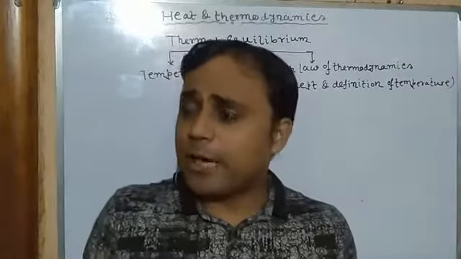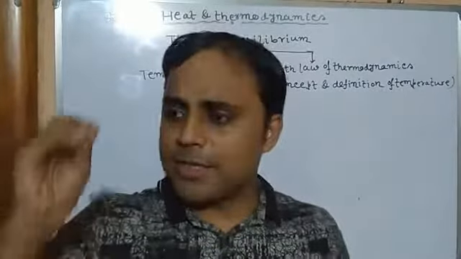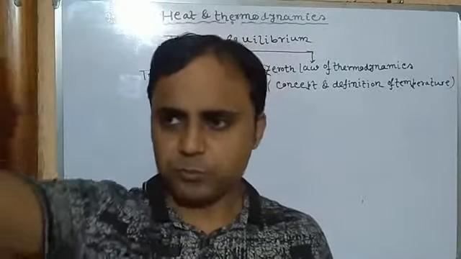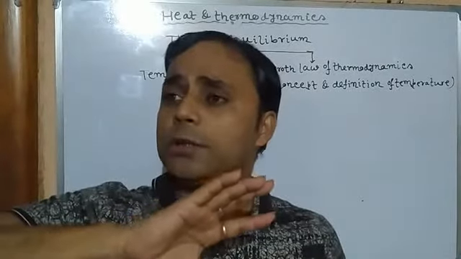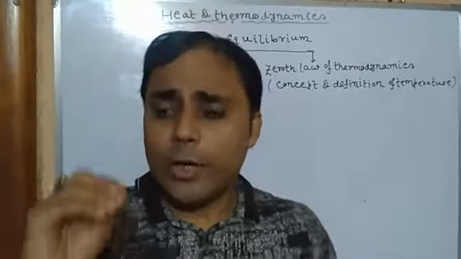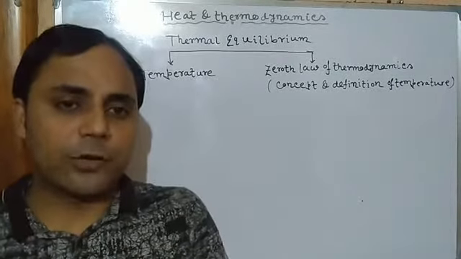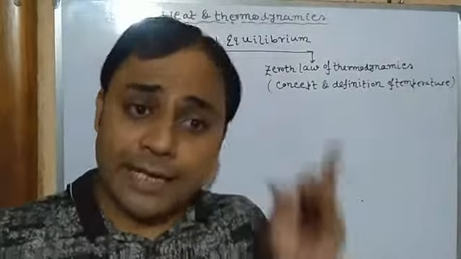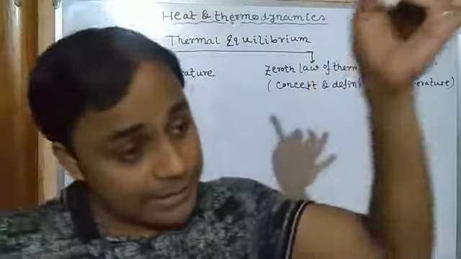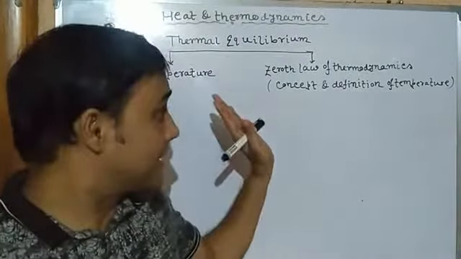So this zeroth law of thermodynamics means its function is to determine the thermal state of two or several bodies in case of contact with each other. To calculate or evaluate the thermal state accurately. If it is possible to find out the thermal state of two or several bodies accurately, then we can say whether the bodies in contact with each other are in thermal equilibrium or not. Clear? And this is the zeroth law of thermodynamics.